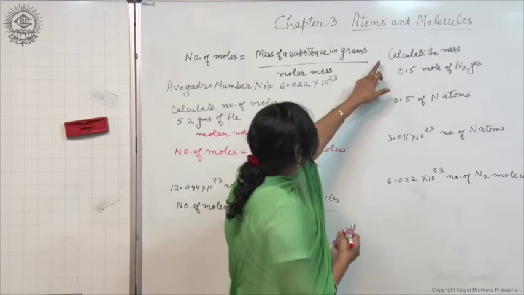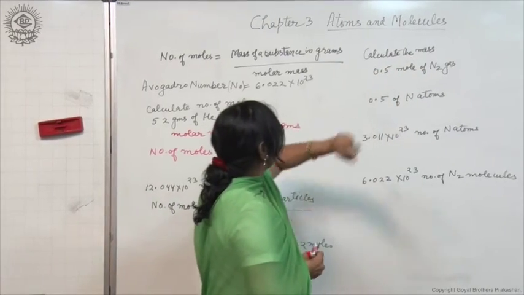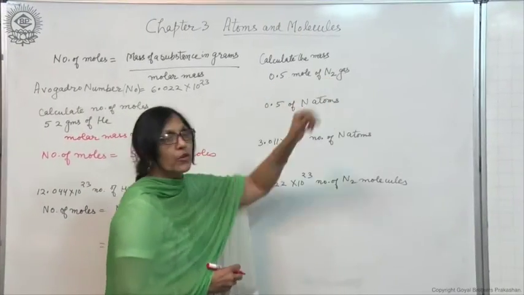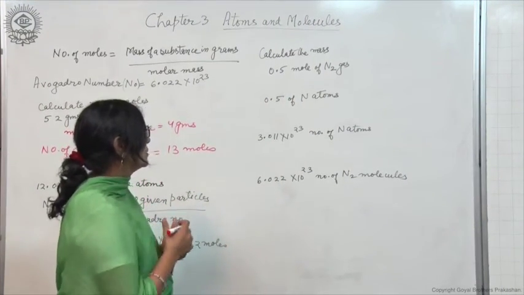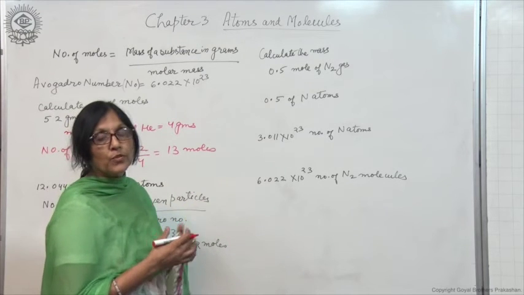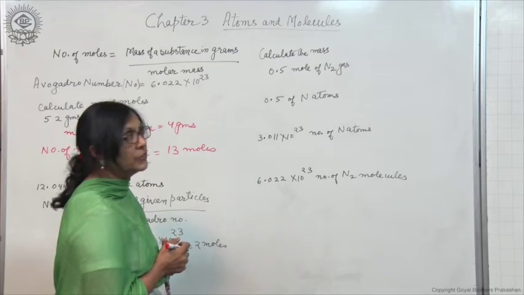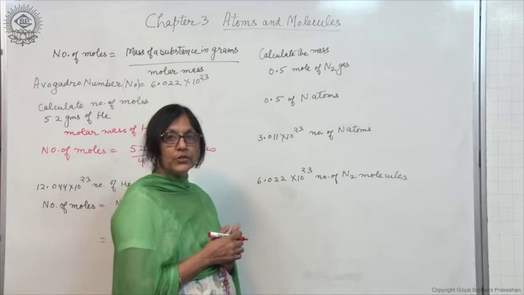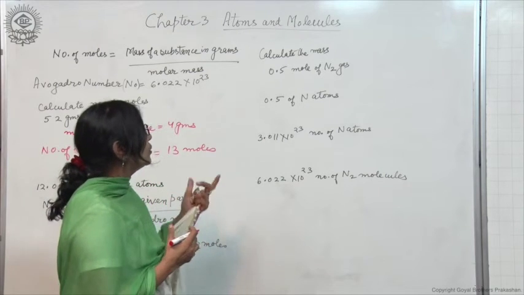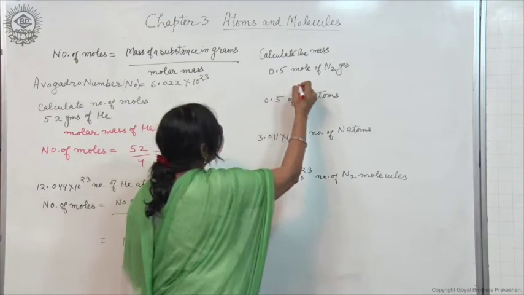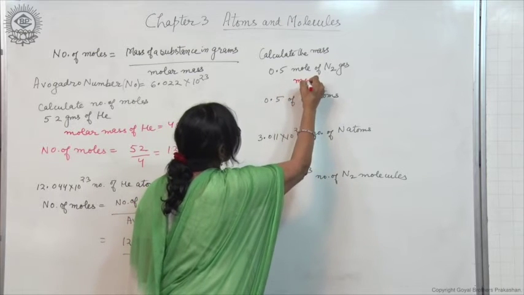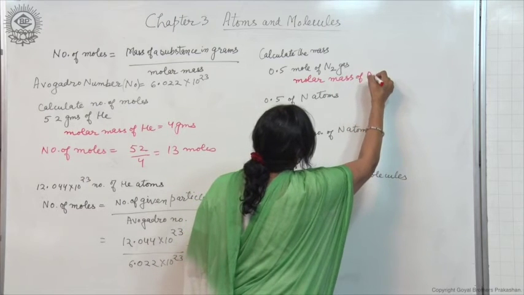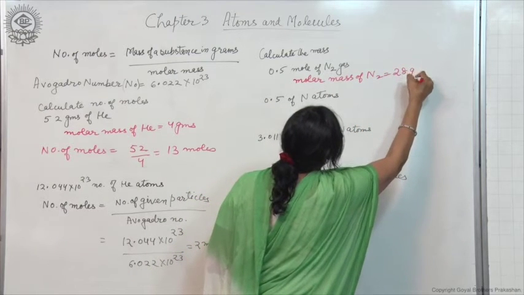Now another example we can do, calculate the mass of 0.5 moles of nitrogen gas. So as you know, the molar mass of nitrogen atoms is 14, so N2 is 14 into 2, 28 grams. So molar mass of N2 is 28 grams.